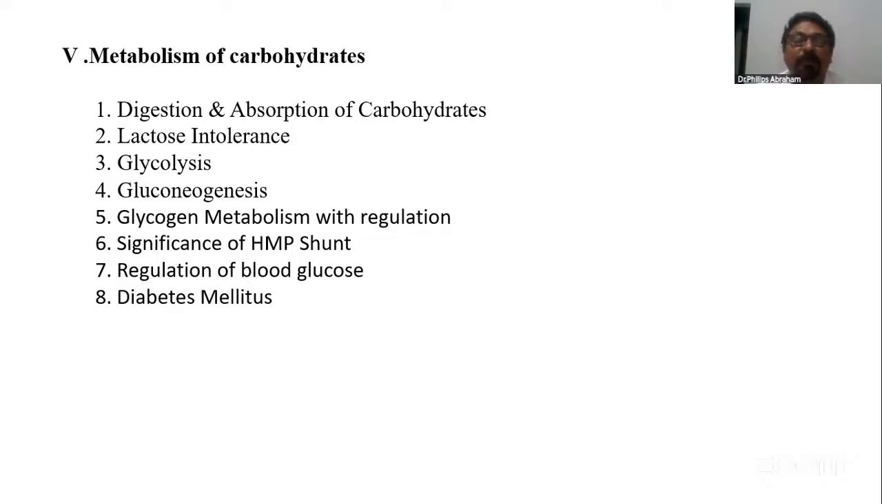Another important question is about gluconeogenesis and glycogen metabolism and its regulation. An important repeat question is the HMP pathway, the significance of the HMP shunt pathway. Another question is regulation of blood glucose, how it is maintained. Then about diabetes, once it has been asked: what is diabetes, how it is managed. Later on, I will be explaining gluconeogenesis and the HMP pathway. So these are some important questions in the carbohydrate metabolism part.